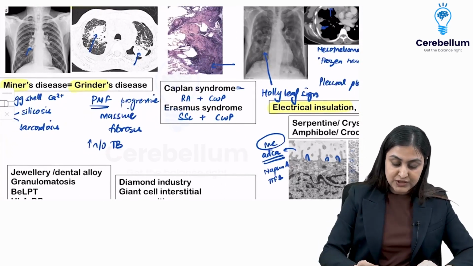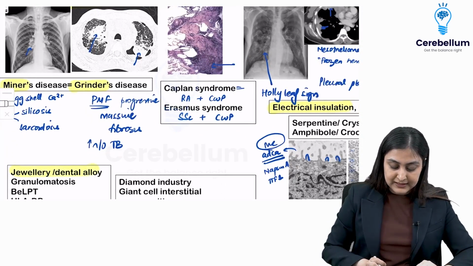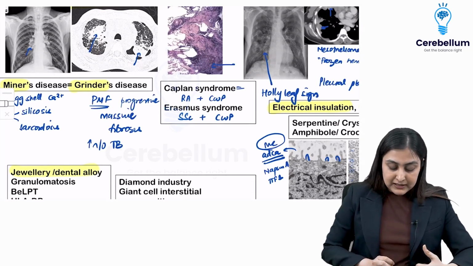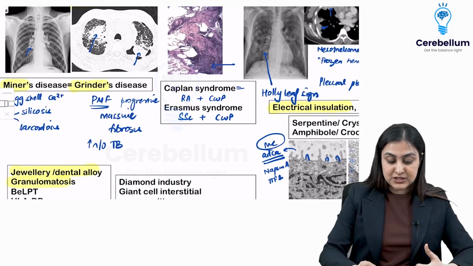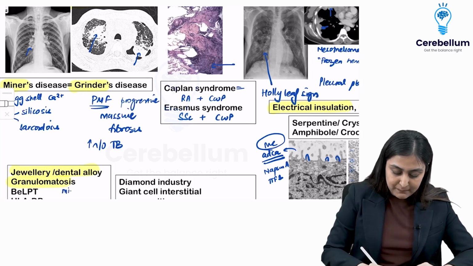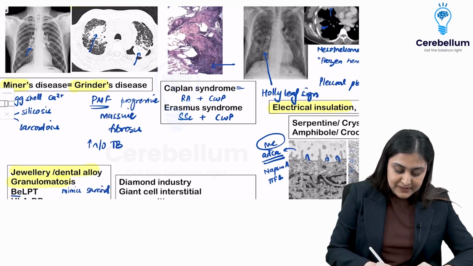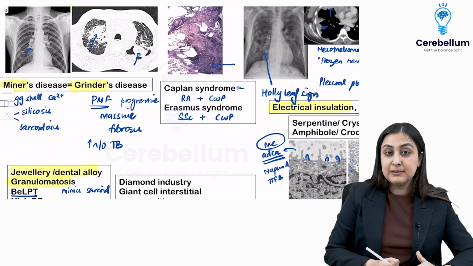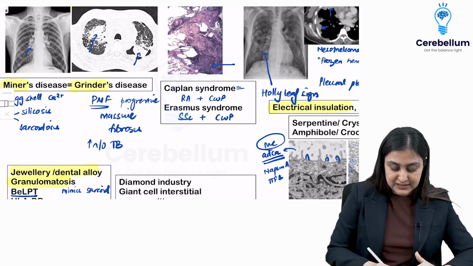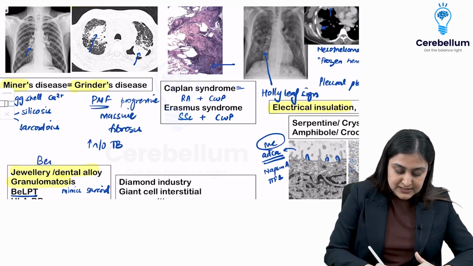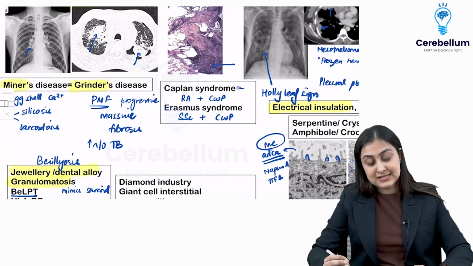So if they give you a history of jewelry or dental alloy industry, granulomatosis is seen. This is a disease which actually mimics sarcoidosis because it can show granulomatosis. There is a test known as the beryllium lymphoproliferative test, and it's associated with DP. This is berylliosis. So you just want to remember berylliosis mimics sarcoid.